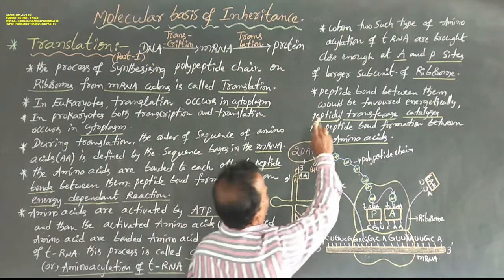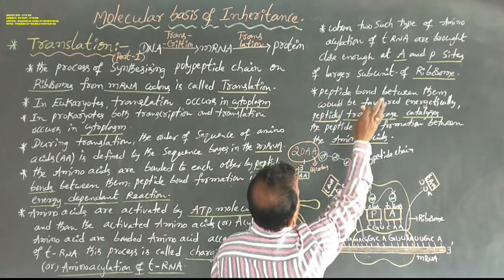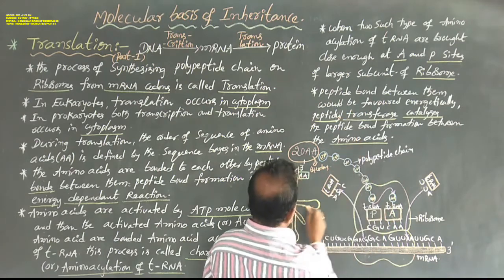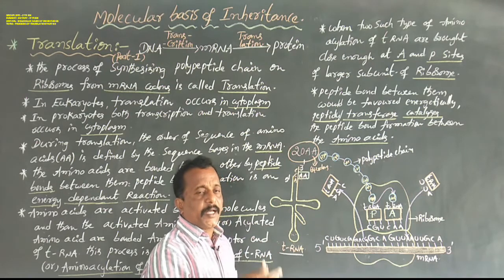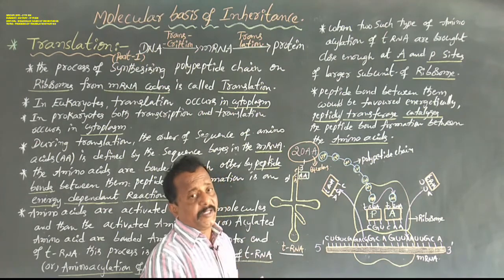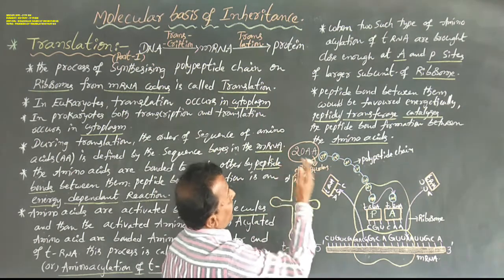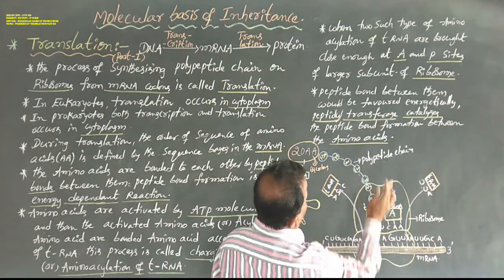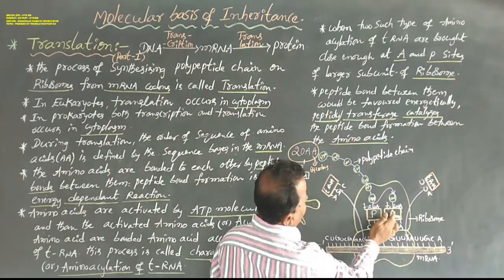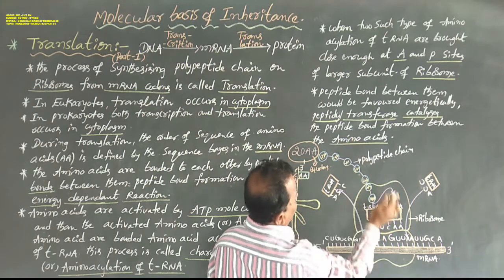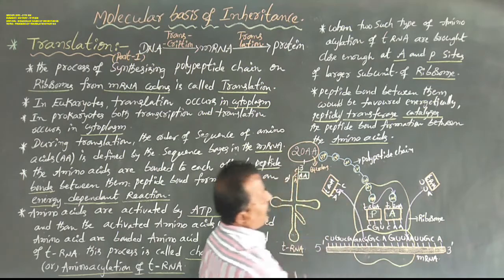Okay, now coming next. When two such aminoacylated tRNAs, carrying two amino acids, are brought close enough at the A site and P site of the larger subunit of the ribosome,